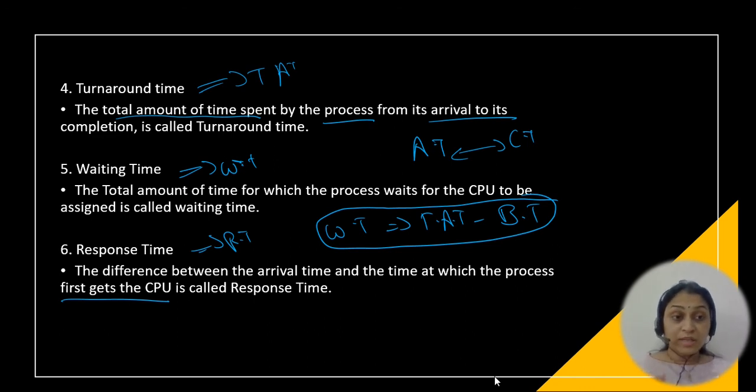So these are all the different times related to the process. Just remember these formulas and the terms. Remember mainly the definitions. If you understand the definitions, then you will be able to solve the problems in CPU scheduling. So in the next video, I'll take different types of CPU scheduling algorithms: first come first serve, shortest job, round robin. I'll explain the algorithm and take more examples on each and every algorithm.